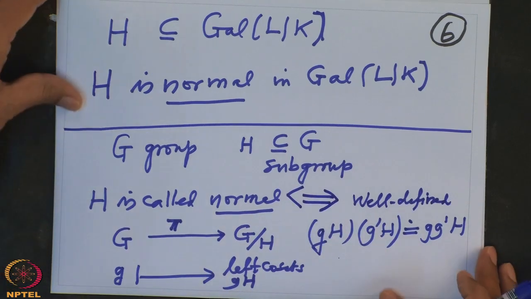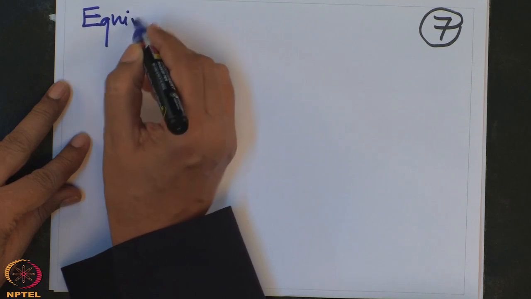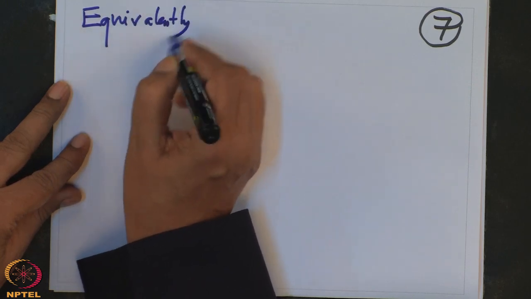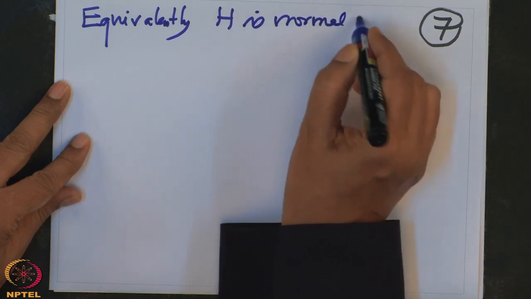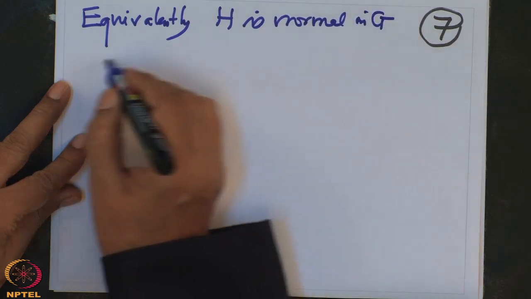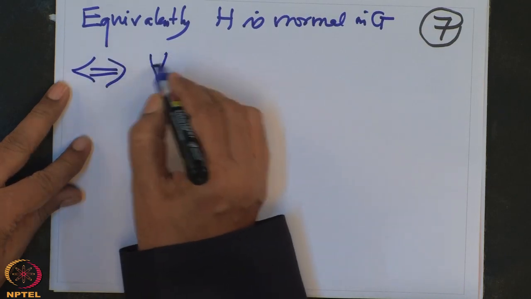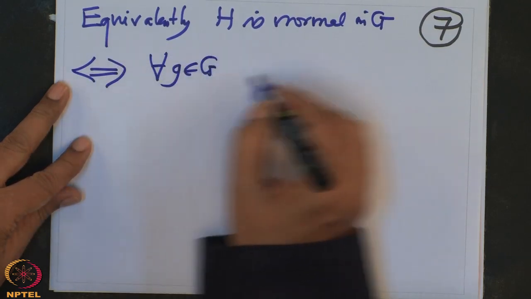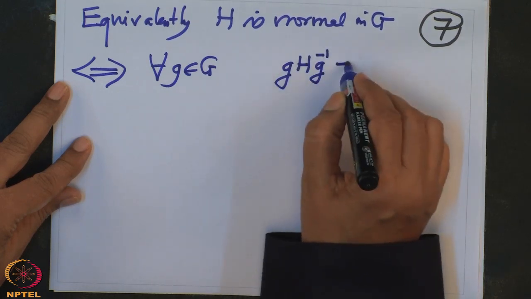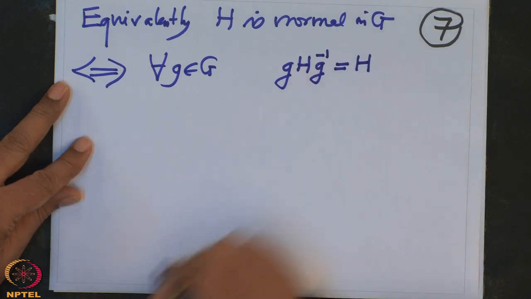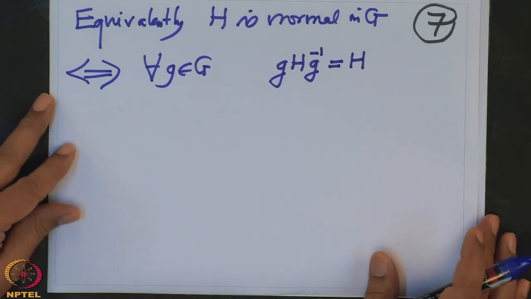When you want to write this down in a more precise or transparent way, equivalently, H is normal in G if and only if for every element g in G, the conjugate subgroup gHg inverse is H. Then we say it is normal.